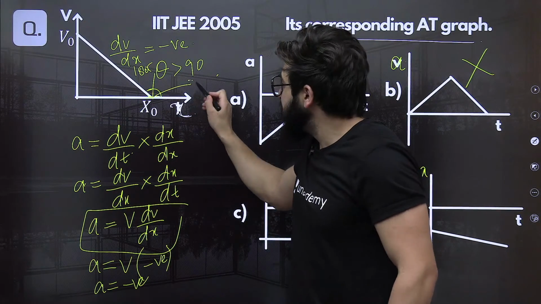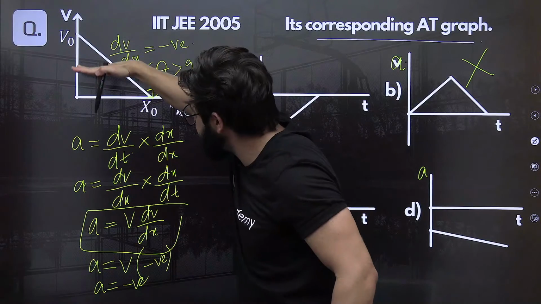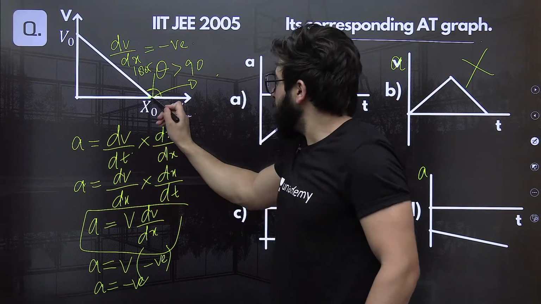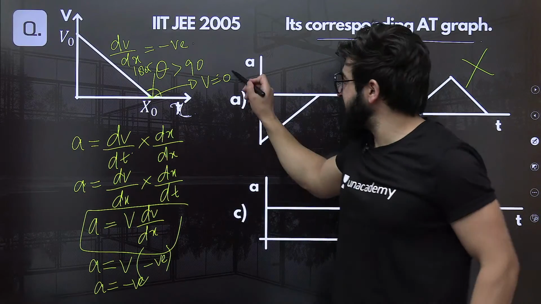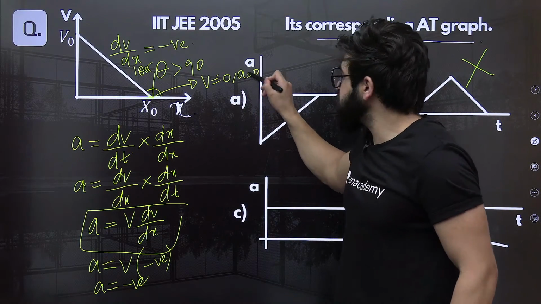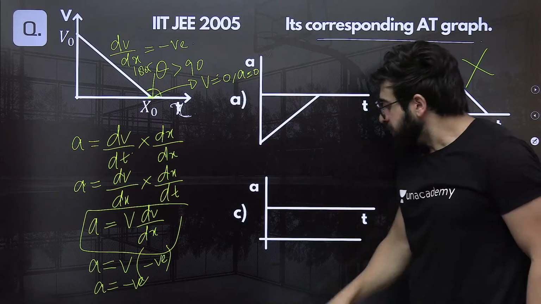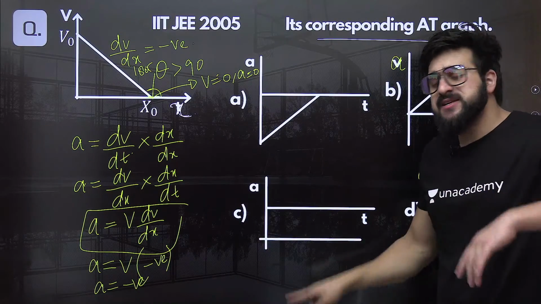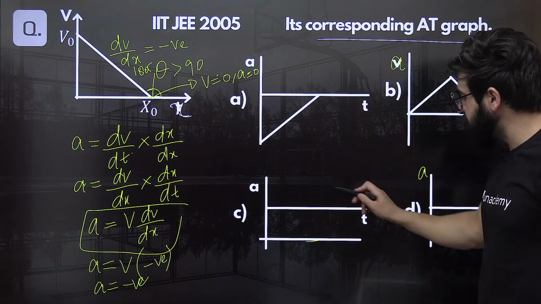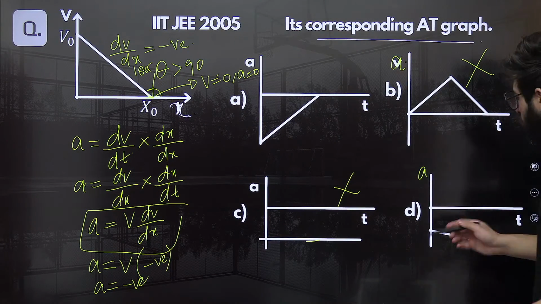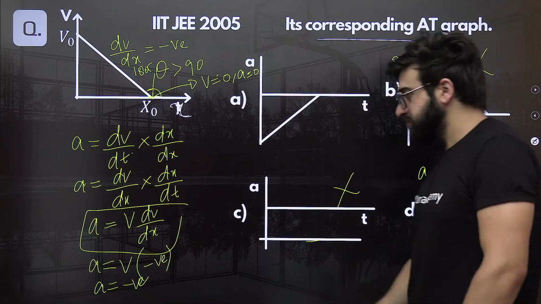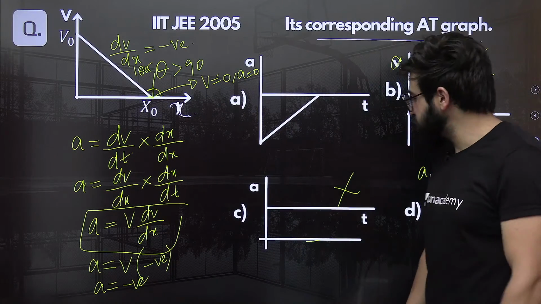So at this point, clearly it says that at x naught the velocity decreases. Here, velocity becomes 0. If velocity becomes 0, does it mean acceleration will also be 0? Understand? In this case, afterwards, is acceleration 0? No, it remains constant. Cancel. In this case, is acceleration 0? No, it remains constant. Cancel. Okay, everybody understood this one.